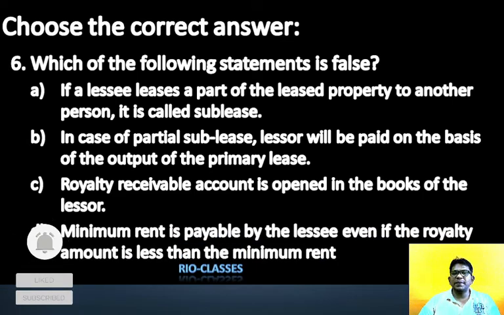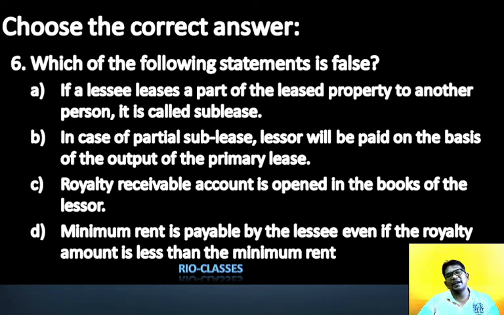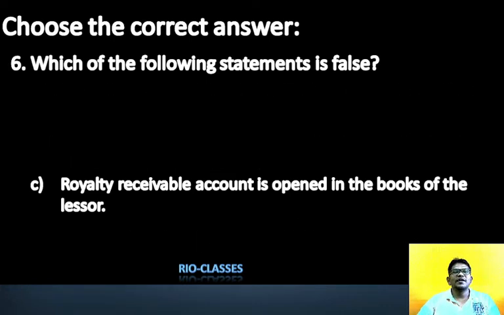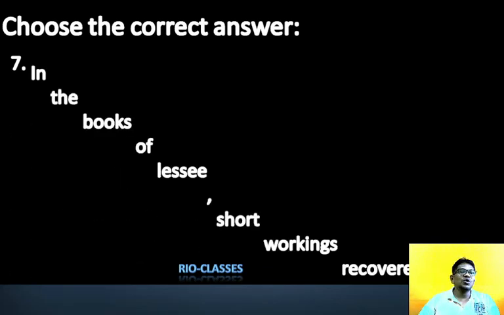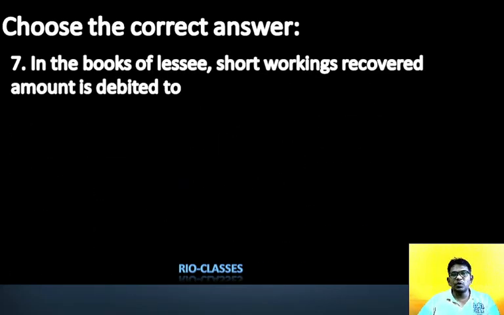Minimum rent is payable by lessee even if the royalty amount is less than the minimum rent. No. So, my dear student, false statement is royalty receivable account is opened in the books of lessor. No, we cannot. We cannot open royalty receivable account in the books of lessor. Because you know that, right? Who are the parties to the royalty? Royalty account, lessor, lessee.